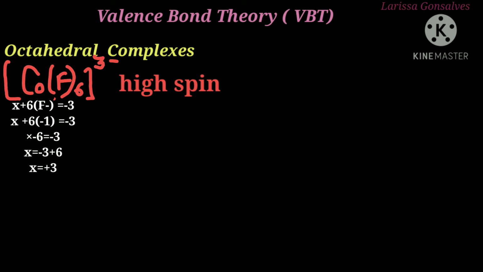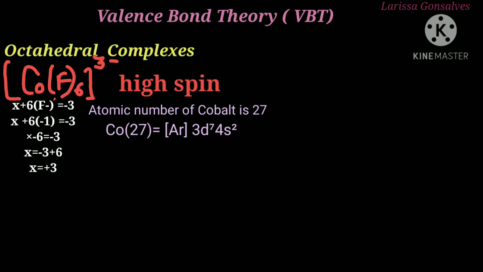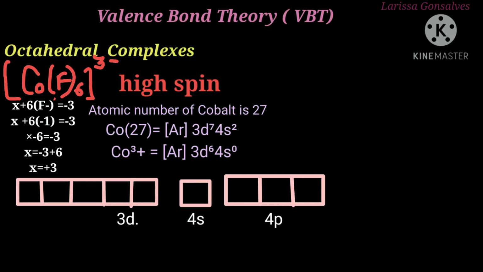The atomic number of cobalt is 27. So the condensed electronic configuration is argon 3d7 4s2. Since the oxidation state of cobalt is plus 3, we need to remove 3 electrons. Hence the electronic configuration will now become the noble gas core of argon 3d6 4s0. Next step is drawing the orbitals. For 3d we have to draw 5 blocks, for 4s 1 and for 4p 3.